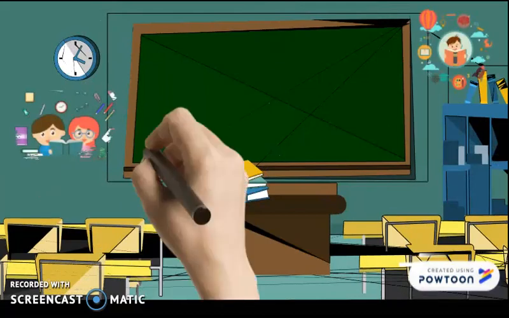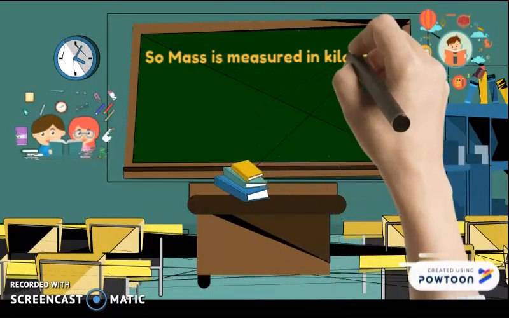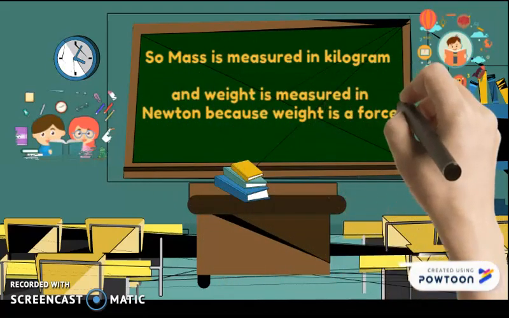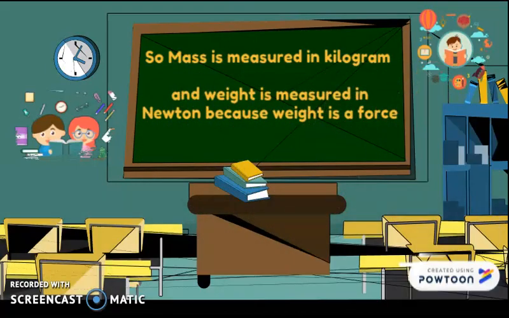This is the meaning of mass. Mass is measured in kilograms and weight is measured in Newton. Do you remember when we said who discovered the force and the gravity? Newton, the scientist Newton. So that's why if I want to measure the weight, I say it is measured in Newton because weight is a force.